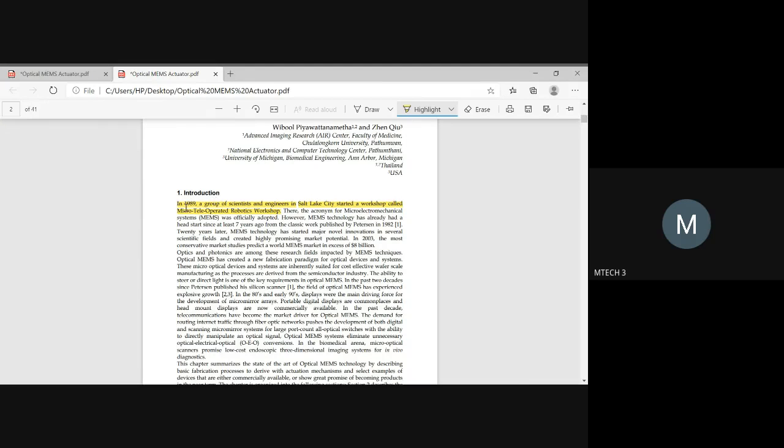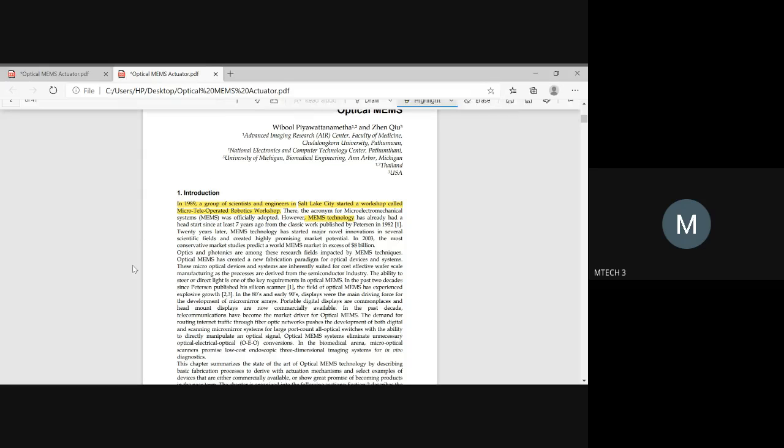After 7 years, there was a micro teleoperated robotics workshop, which showed a need for optical-based applications for MEMS. This is how it led to optical innovations.